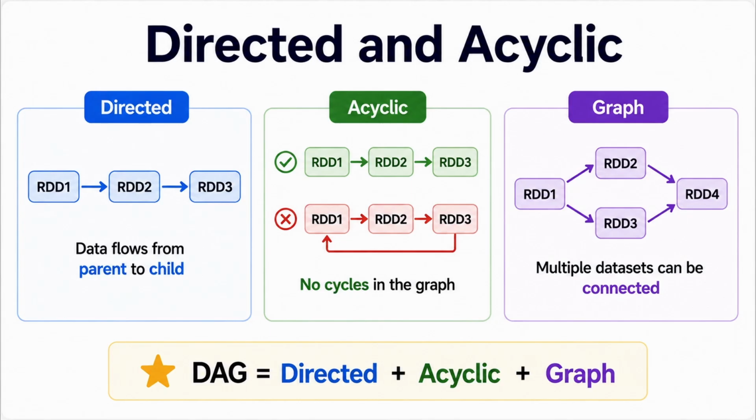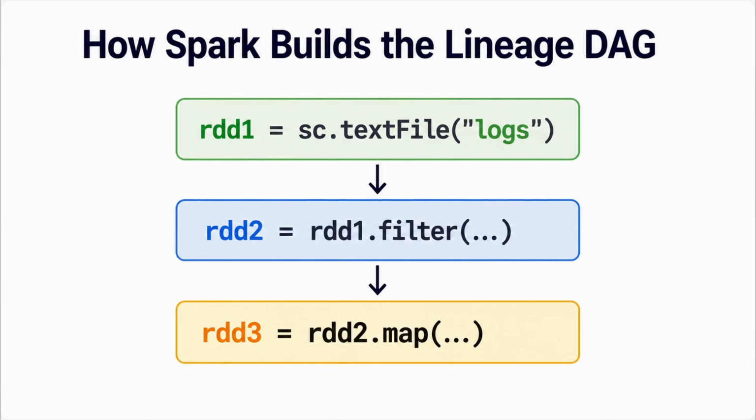Now let's see how this graph is actually built when we write transformations. Here's something very important about Spark. Transformations are lazy. So when I create RDD2 by applying the filter transformation to RDD1, Spark doesn't immediately process all the data. Instead, it records the operation.